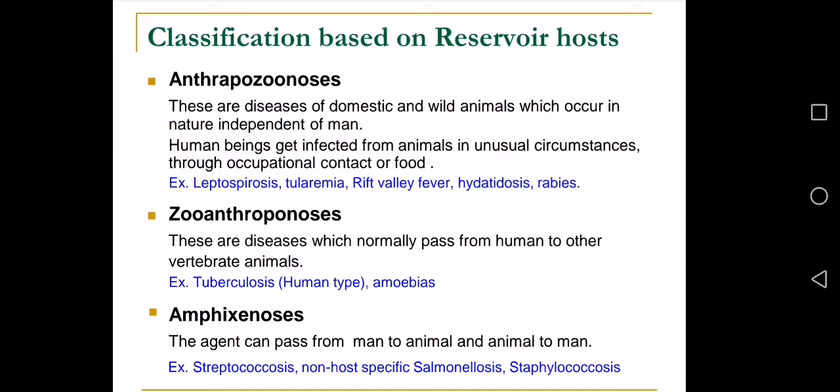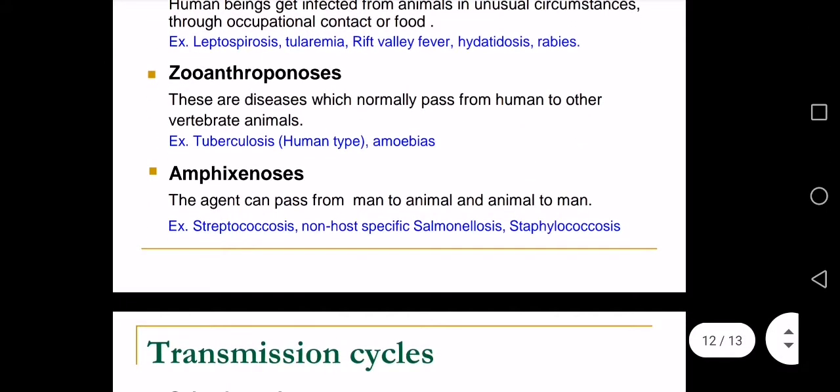Zoonotropinosis. These are diseases which normally pass from humans to other vertebrate animals. The diseases which pass from humans to other vertebrate animals are called zoonotropinosis. For example, tuberculosis, human type, and amoebiasis are examples of zoonotropinosis.